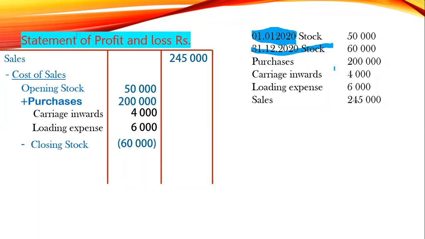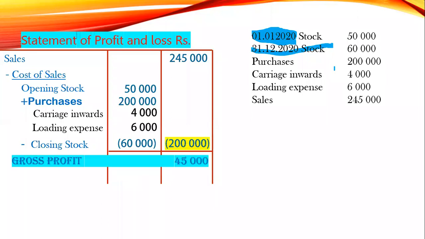So that method you have to understand easily. You write the sales minus cost of sales, plus opening stock plus purchase minus closing stock. In between leave 3 lines without any amount. Then you start writing the figures one by one, which are given in the question, not the answer. Question order you go through. Now if you add and deduct, you will get the same answer, 45,000. Answer is same, nothing different.